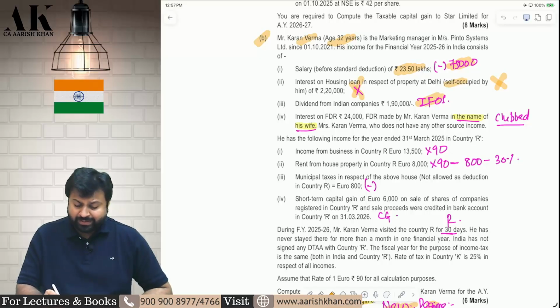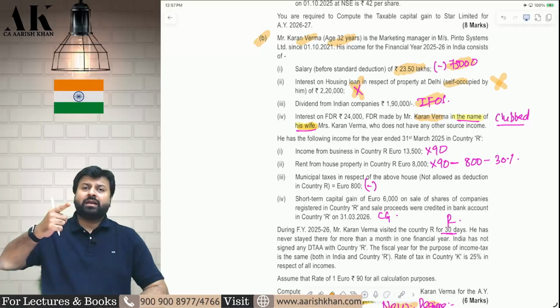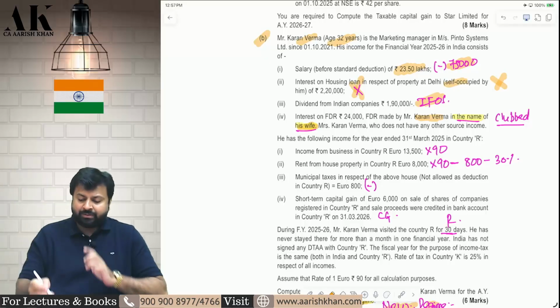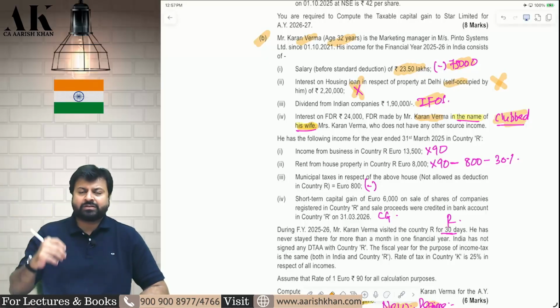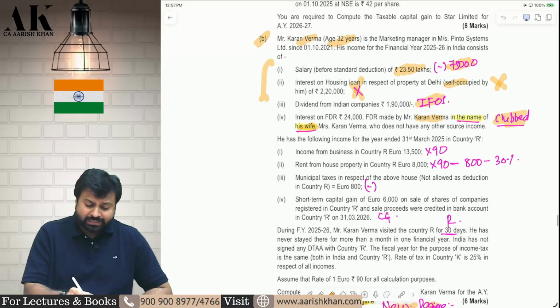Fourth point. He is making some FD in the name of his wife, and she is earning some interest. If I am making some FD in the name of my wife, that interest will be clubbed in my hands only, because that is my income, not my wife's income. That will be clubbed in the hands of the husband. So you have to club that. So these are the domestic incomes.